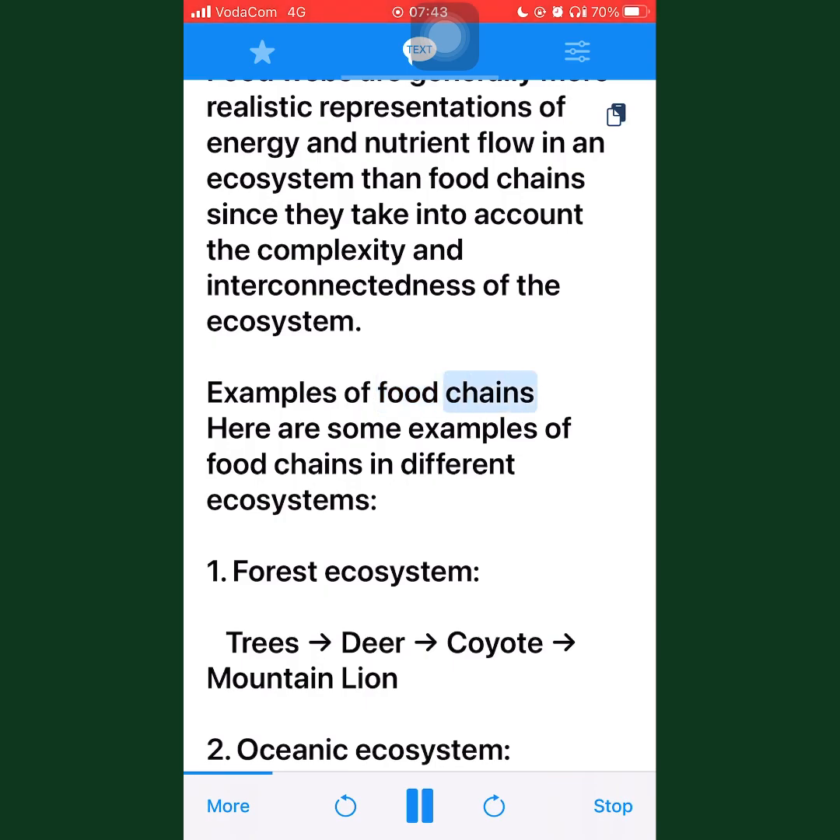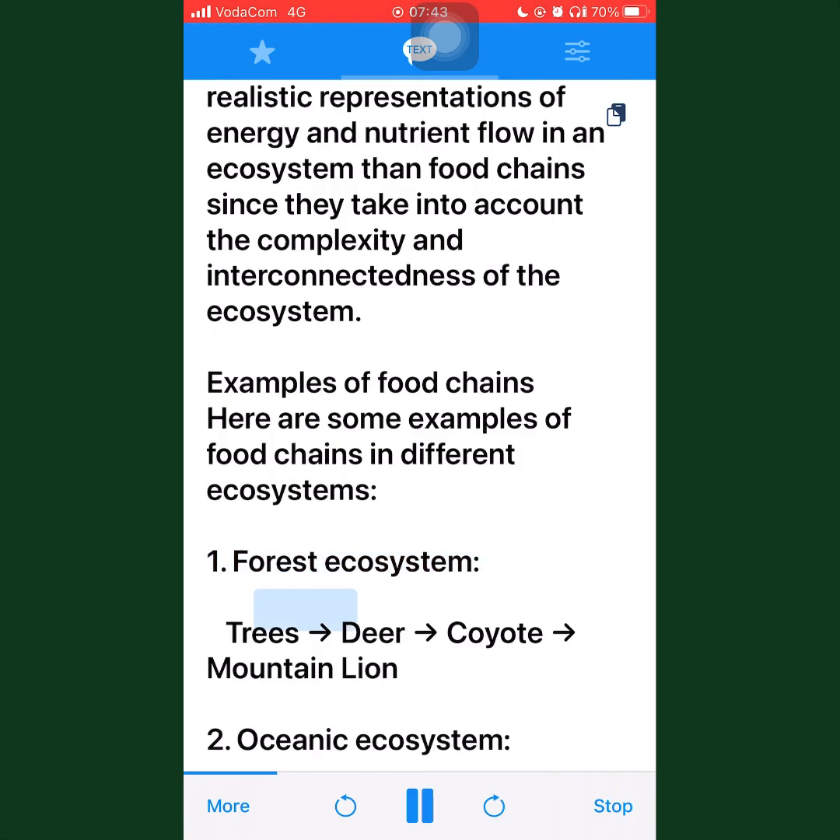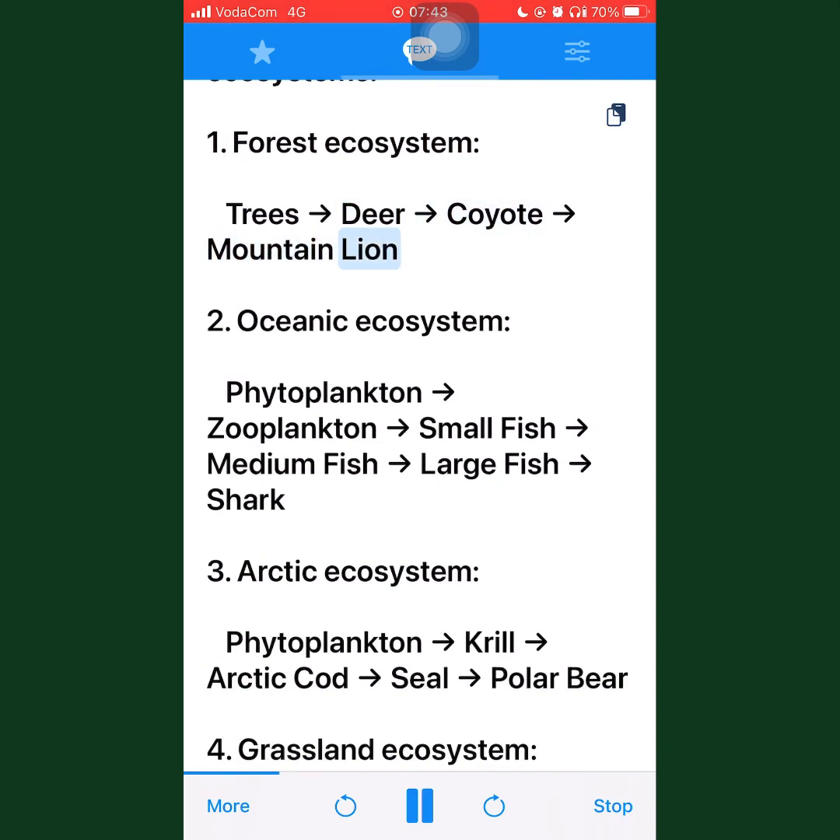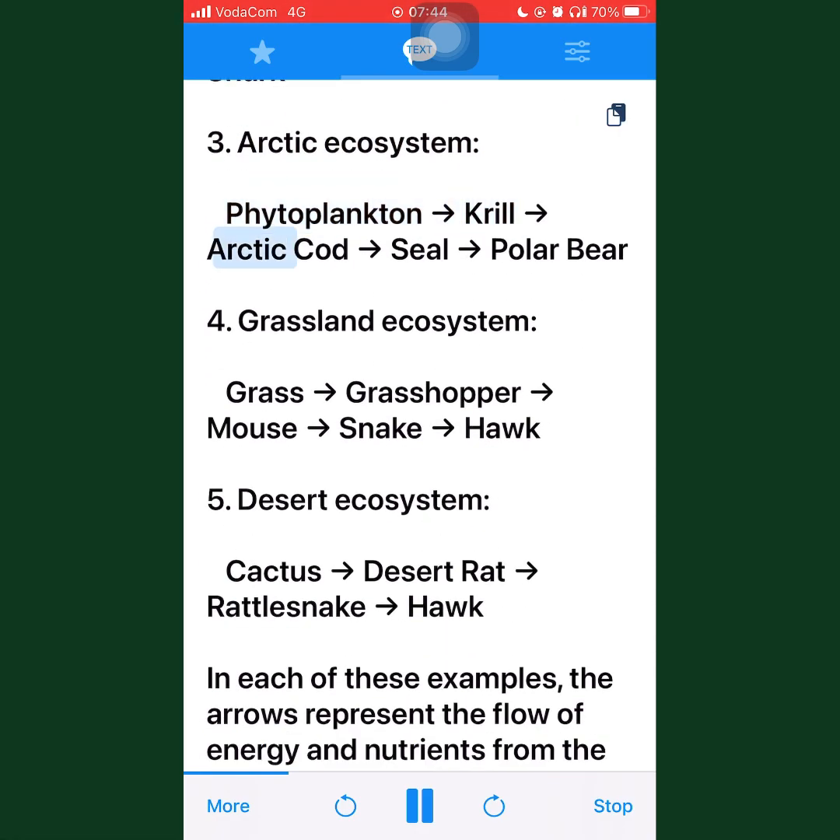Examples of food chains. Here are some examples of food chains in different ecosystems. 1. Forest ecosystem: trees, deer, coyote, mountain lion. 2. Oceanic ecosystem: phytoplankton, zooplankton, small fish, medium fish, large fish, shark. 3. Arctic ecosystem: phytoplankton, krill, arctic cod, seal, polar bear. 4. Grassland ecosystem: grass, grasshopper, mouse, snake, hawk. 5. Desert ecosystem: cactus, desert rat, rattlesnake, hawk.